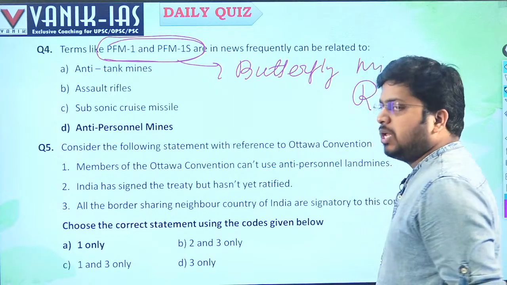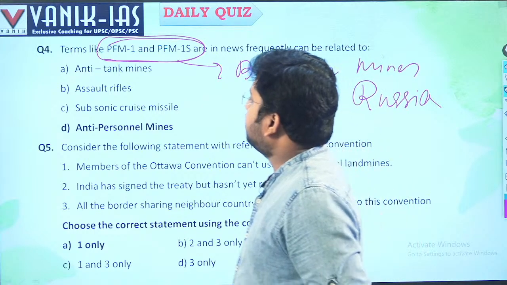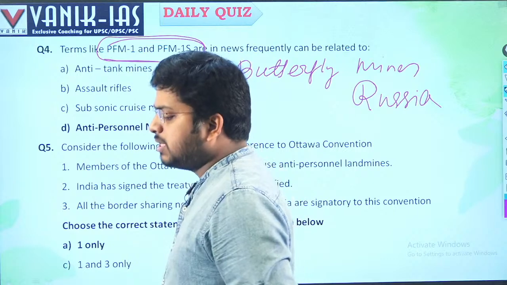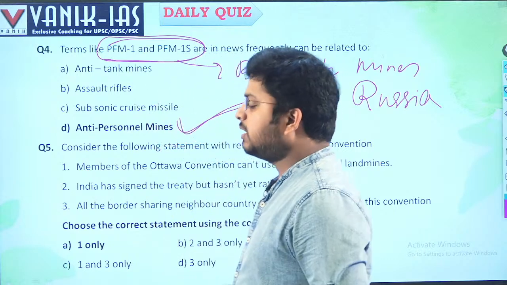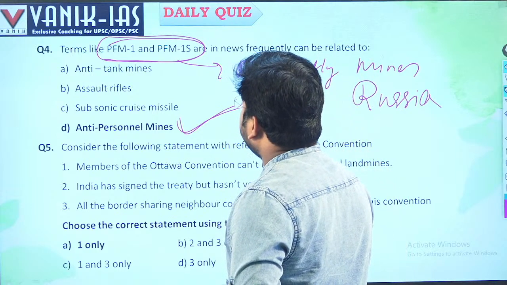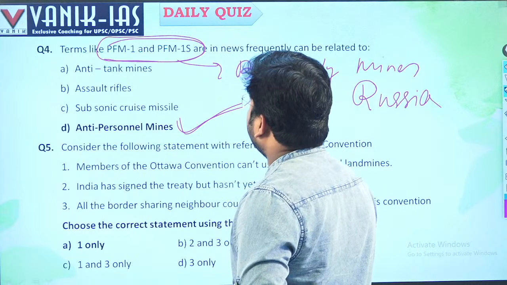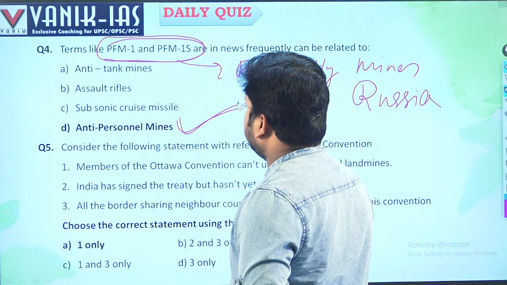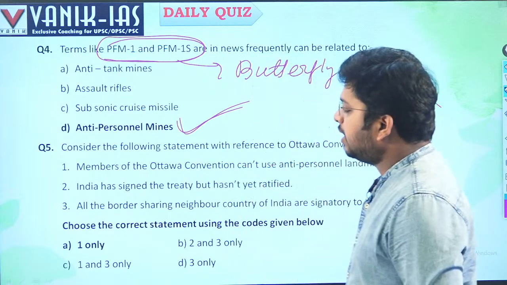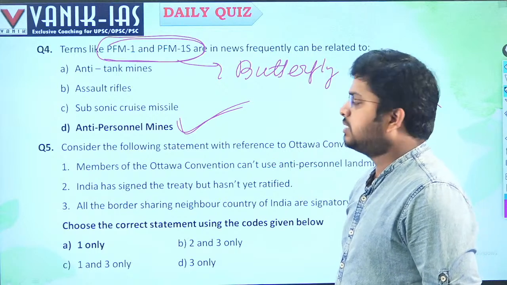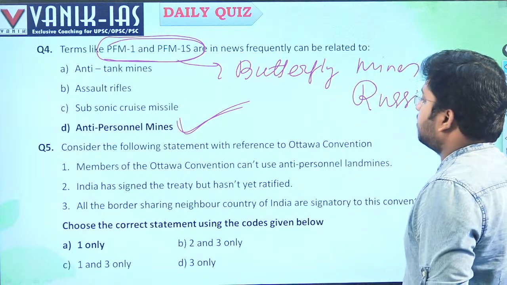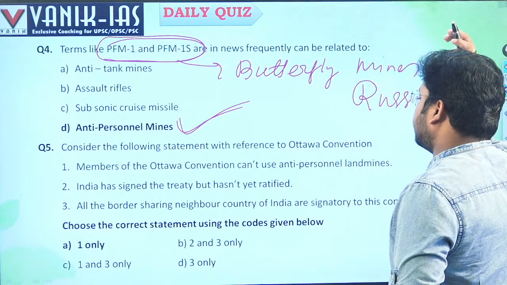It was found by UK intelligence that PFM-1 and PFM-1S are anti-personnel mines. Anti-personnel mines blast if someone steps on them. So D is the answer, which may be the UK. The UK intelligence suspects that Russia has deployed them in the region of Luhansk and Donetsk; these are anti-personnel mines, PFM-1 and PFM-1S.